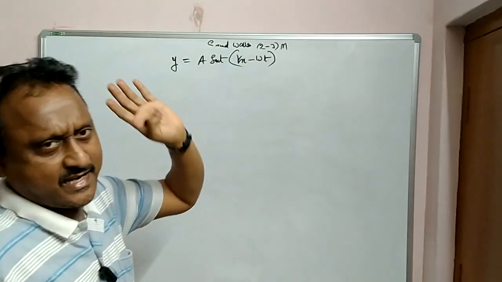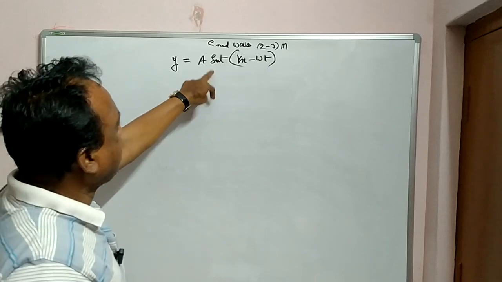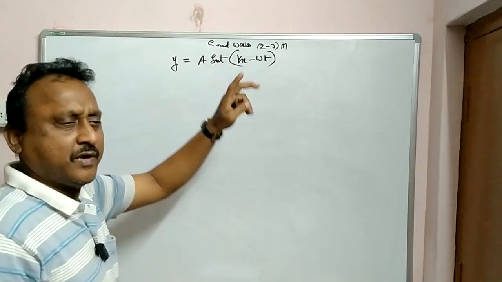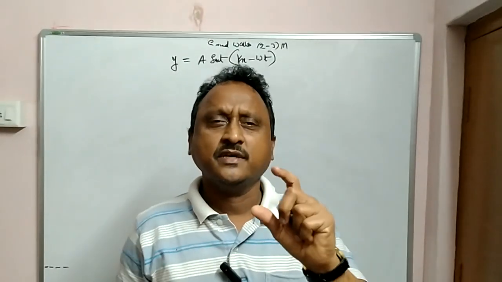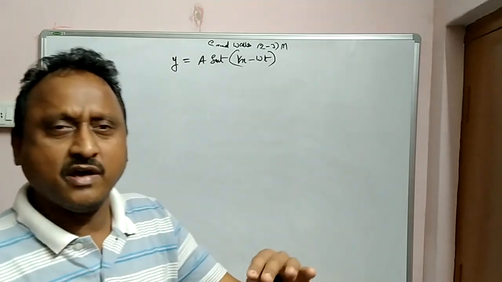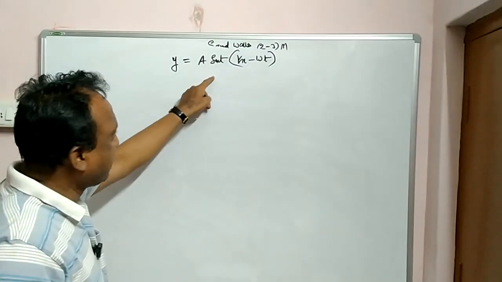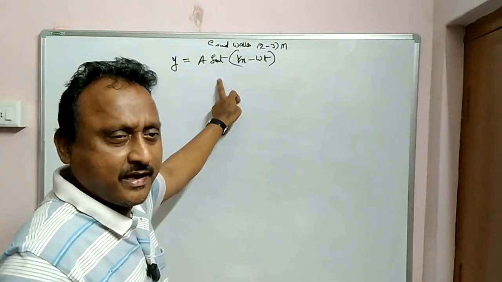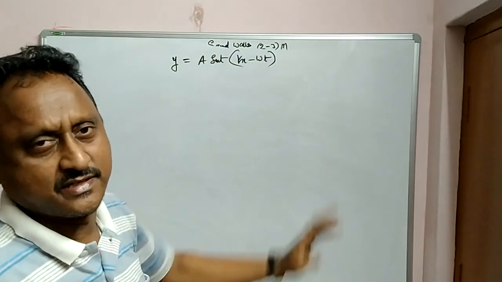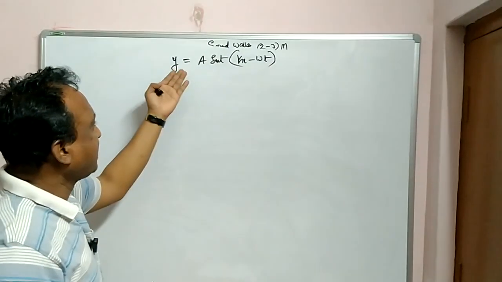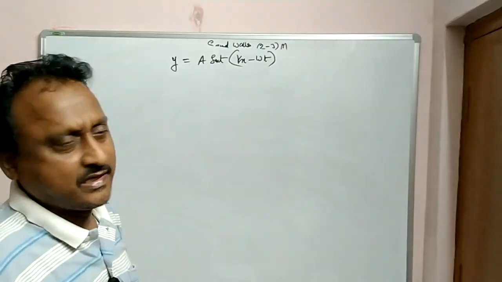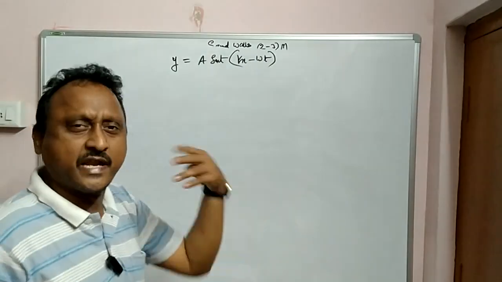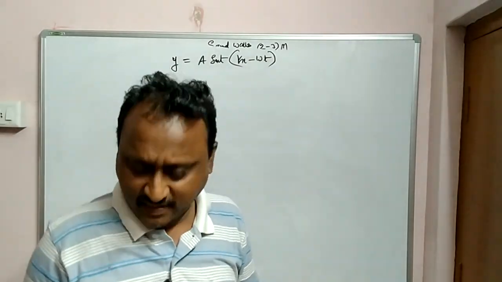This is the positive x direction. Now you can find the velocity and acceleration of this equation, because in first year I told you about simple harmonic motion, velocity and acceleration. In the same way here also you can find the velocity of the particle and its acceleration. If you find the first derivative, you will get velocity. If you take one more derivative of that velocity, you will get acceleration.